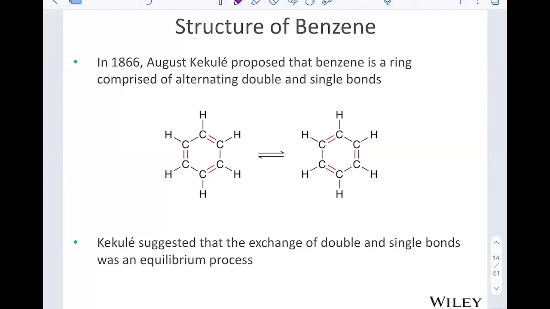And so if we turn our attention to the structure of benzene, Kekulé proposed that benzene is a ring comprised of alternating double and single bonds. Here is double, single, double, single, double. And so this is a conjugated system. Kekulé realized that actually the ring could be written this way as well, where the double bonds alternate in the opposite pattern. He discovered actually the process of going back and forth between these two structures, and they're just resonance structures, is in an equilibrium.